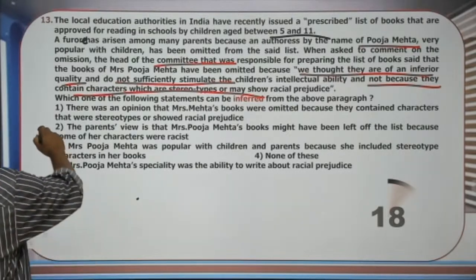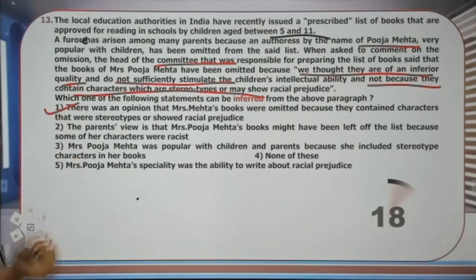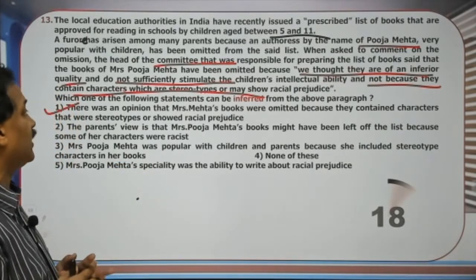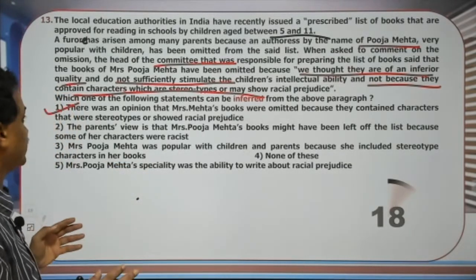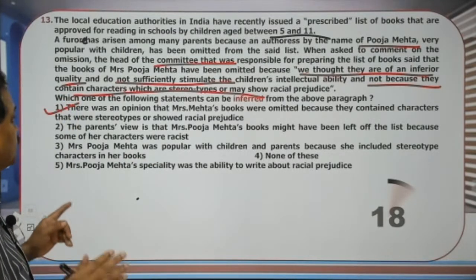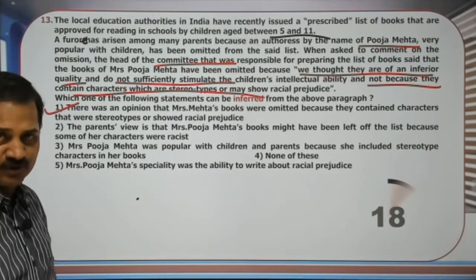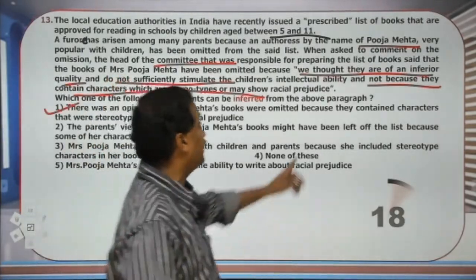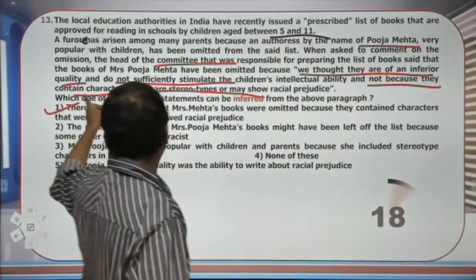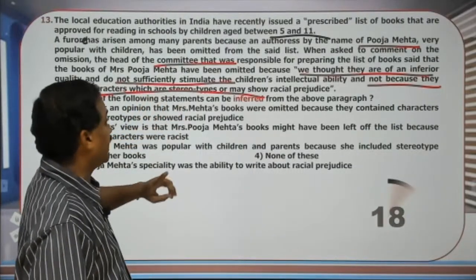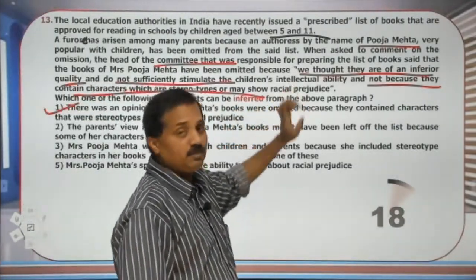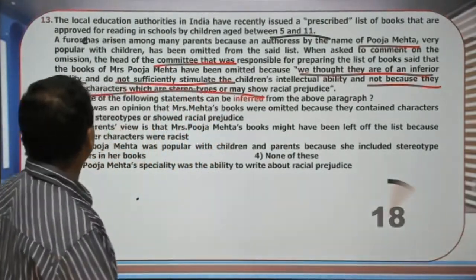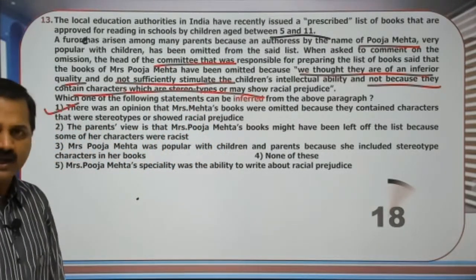Yes, the first option is the answer. There was an opinion that Pooja Mehta's books were omitted because they contain characters that were stereotyped or showed racial prejudice. That is why the committee made a clarification that that is not the reason. It is not because they contain characters that are stereotypes and may show racial prejudice. So our answer is the first option. I think it is clear to you.